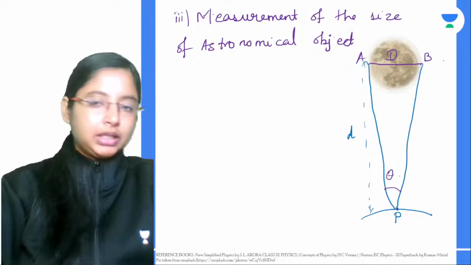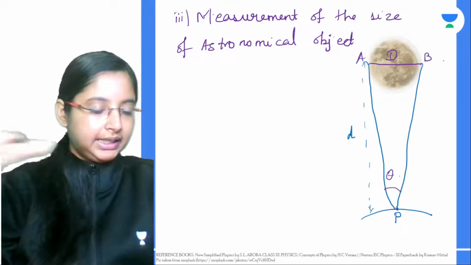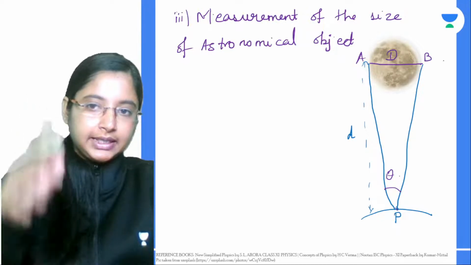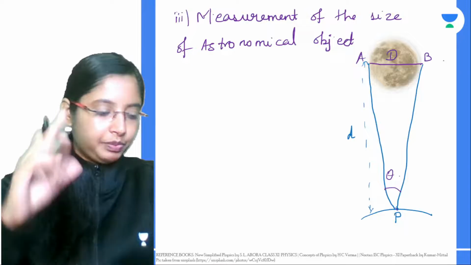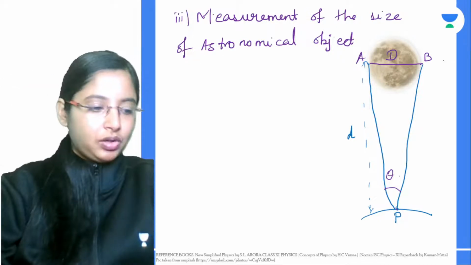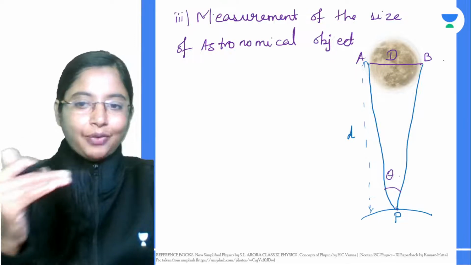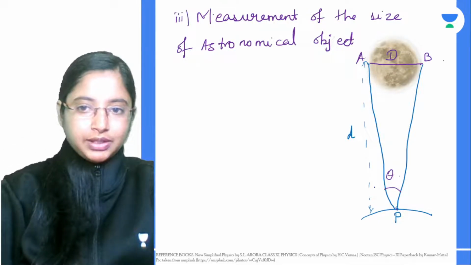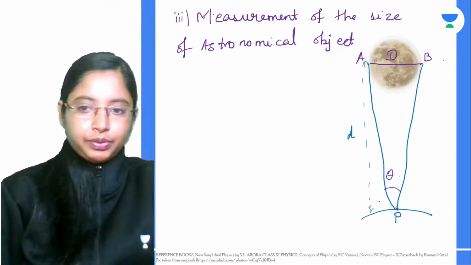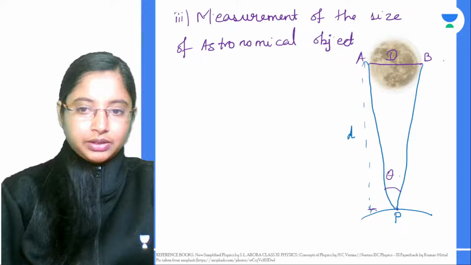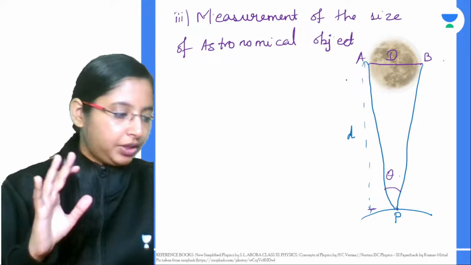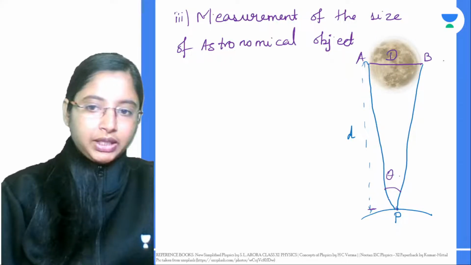So D is basically the linear diameter of the moon, and d is the distance from Earth to the moon. Because the distances are very large, you can think of this as a straight line. So this would basically be till this point over here. To find the distance, you use any one of the triangulation methods. Now, how do we get this distance?